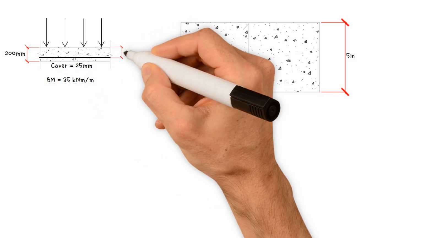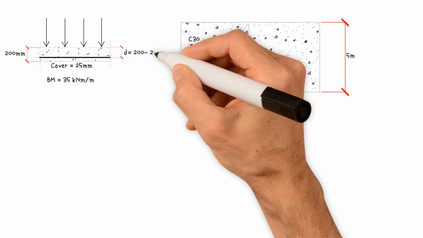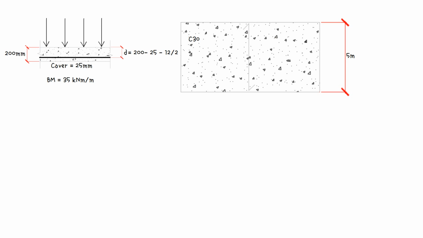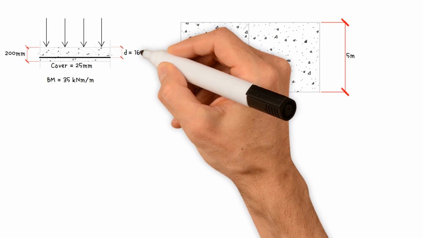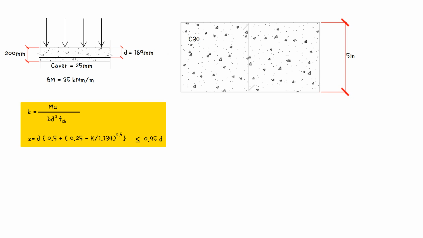As a result, effective depth equals 200 mm, minus the cover 25 mm, minus half the diameter 12 mm. This results in a value of 169 mm. So, the first step is to use these equations to calculate the lever arm.